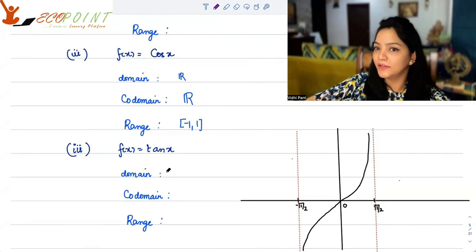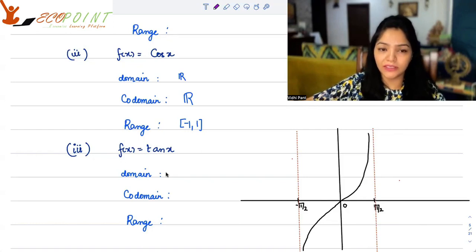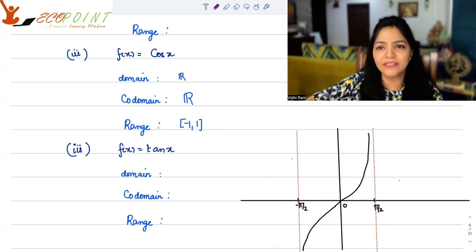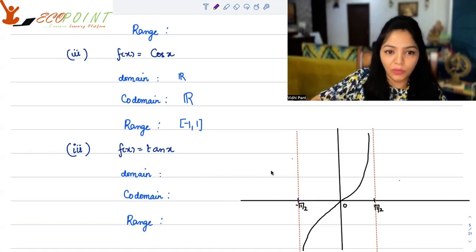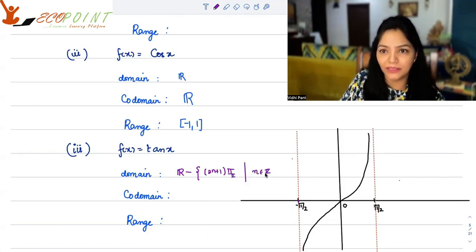Tan x works a little differently. Tan x is equal to sine x upon cos x. So between -π/2 and π/2, it is defined. And in fact, at every (2k+1)π/2, it will have some changes. So the domain is the entire R except for those points. Now, what points do I have to exclude? I have to exclude (2n+1) times π/2, where n is an integer. So all the plus and minus points, okay? So n is not a natural number. We're taking it as an integer.